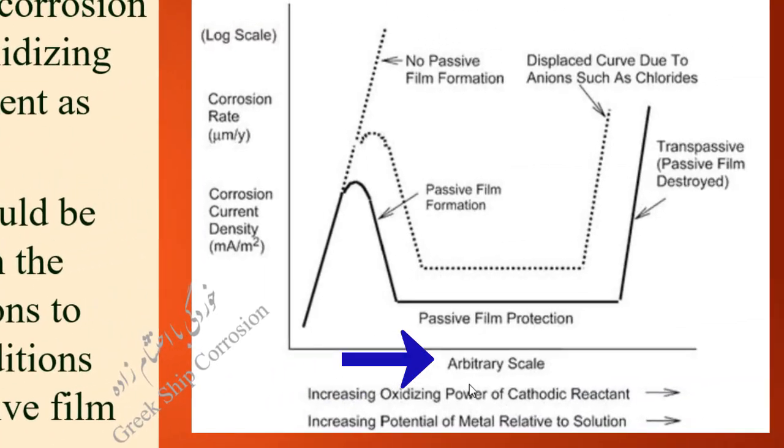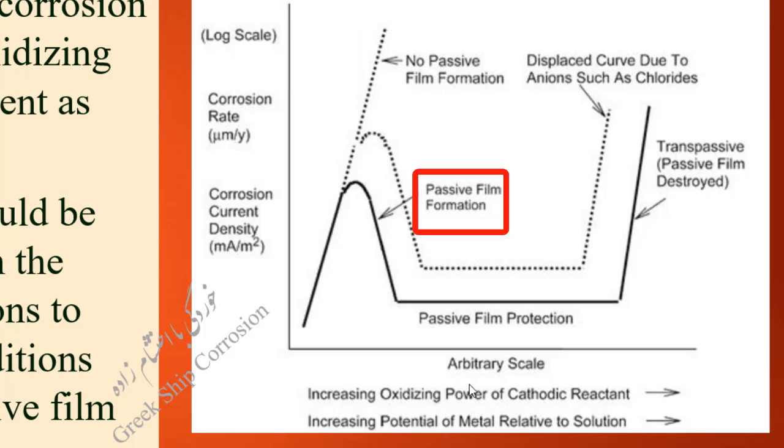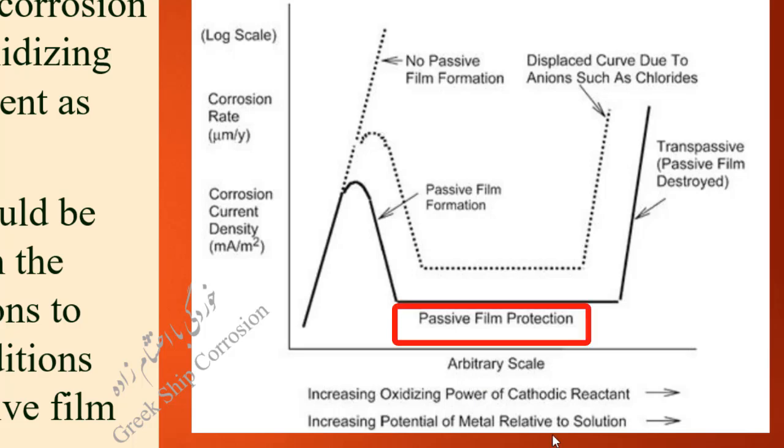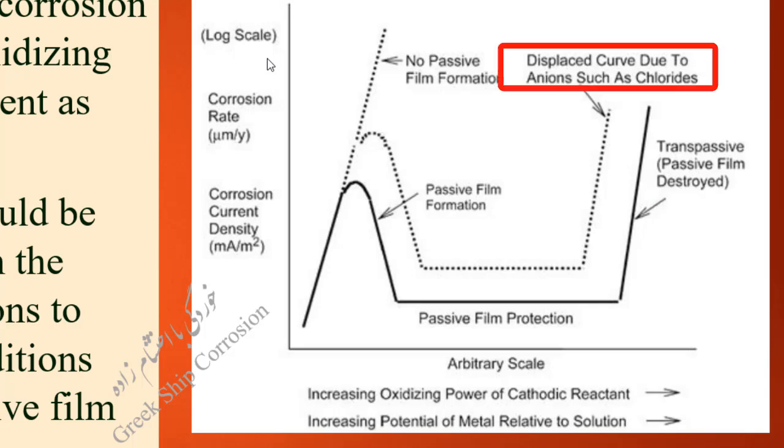An arbitrary scale is used to show the oxidizing power of cathodic reactant or potential of metal relative to solution. This is for the horizontal axis. A logarithmic scale is used to show the corrosion rate or corrosion current density. This is for the vertical axis. No passive film formation, passive film formation, passive film protection, transpassive or passive film destroyed, displaced curve due to anions such as chlorides are shown here.